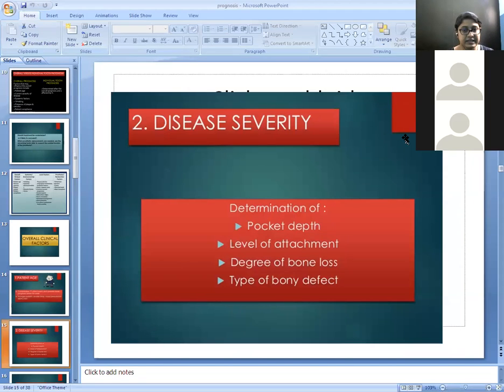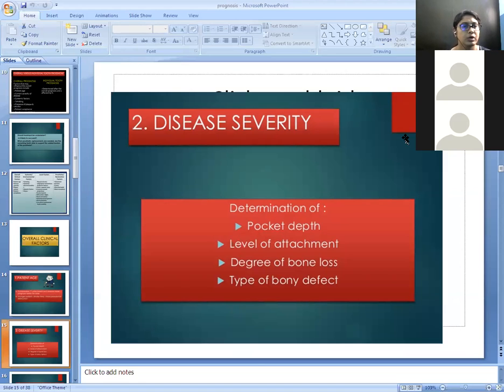So what are the factors that determine the disease severity? First is the pocket depth, second one is the level of attachment, third one is the degree of bone loss, and last one is the type of bony defect. So first is the pocket depth. As the pocket depth increases, severity of the disease also increases.